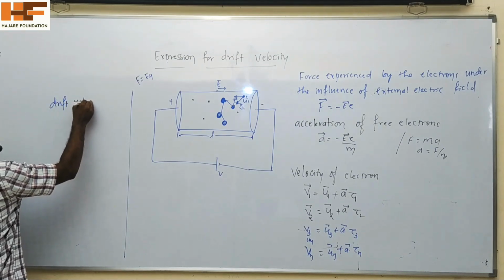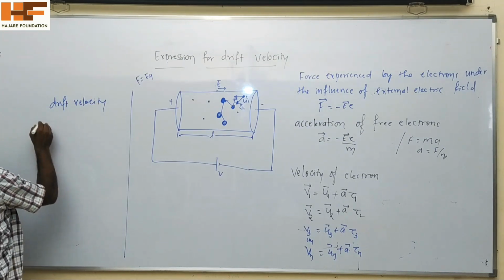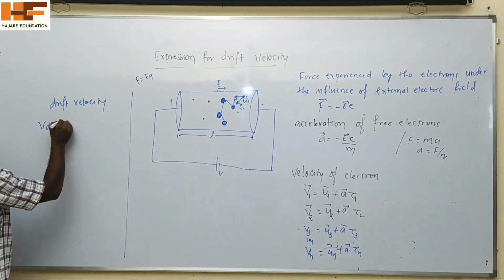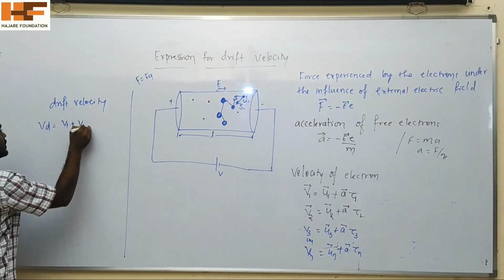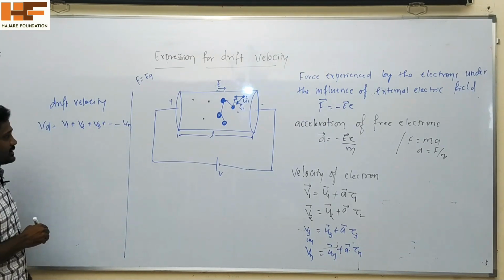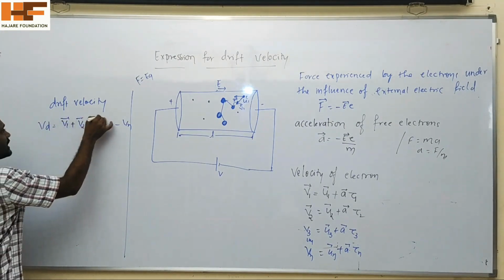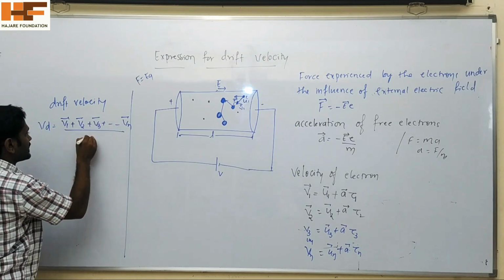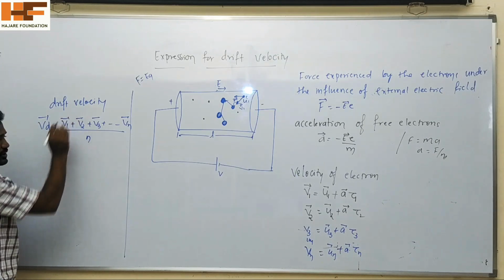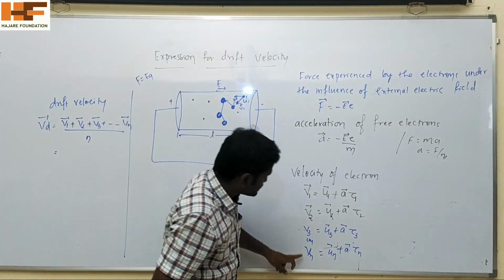Drift velocity Vd is equal to V1 plus V2 plus V3 and so on up to Vn, upon n. Here we already know the values of V1, V2, V3 and so on up to Vn.